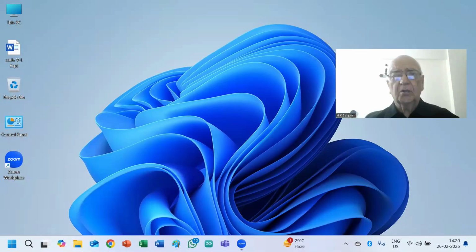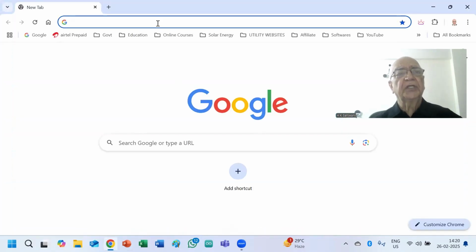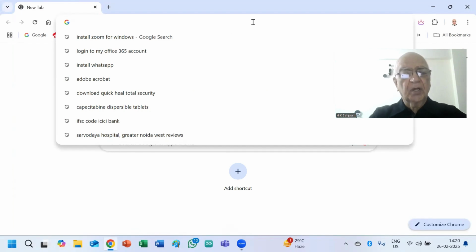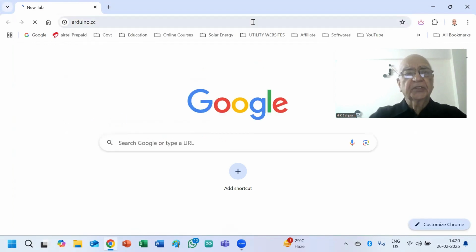In order to install the Arduino IDE, integrated development environment, you will proceed as follows. First of all, you will open any browser, and in that browser, in the address bar, you will type arduino.cc and press enter.